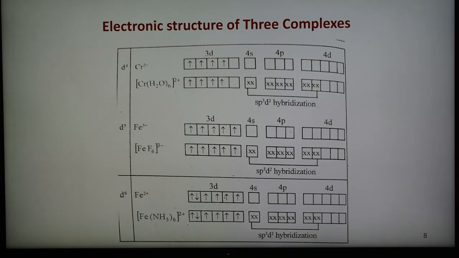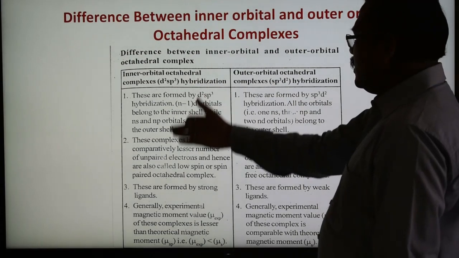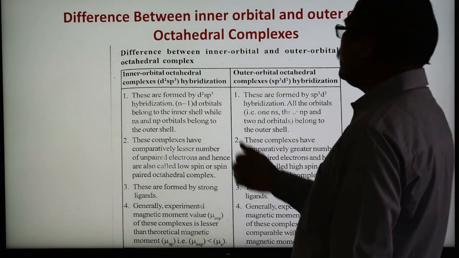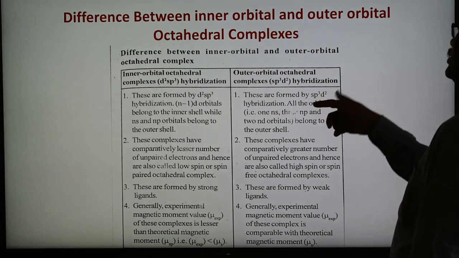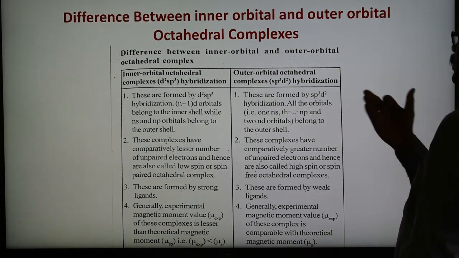So we have seen the d4, d5, d6, d2sp3 and sp3d2, inner orbital and outer orbital complexes. So both types of complexes we have seen. Now what is the difference between inner orbital and outer orbital octahedral complexes? Here 4 points of differences have been given. First is the inner and second is the outer orbital. Inner orbital complexes are formed by d2sp3 hybridization, and outer orbital complexes are formed by sp3d2, depending upon whether the inner orbital or outer orbital is used for the hybridization.